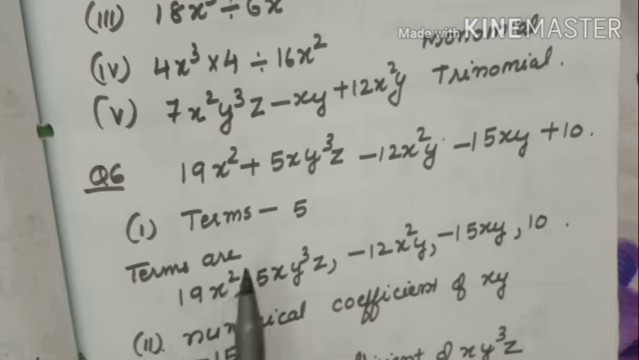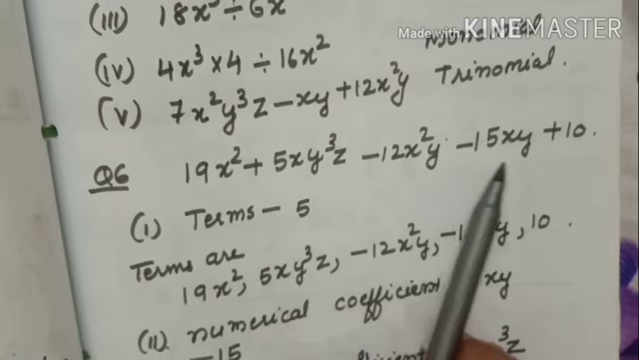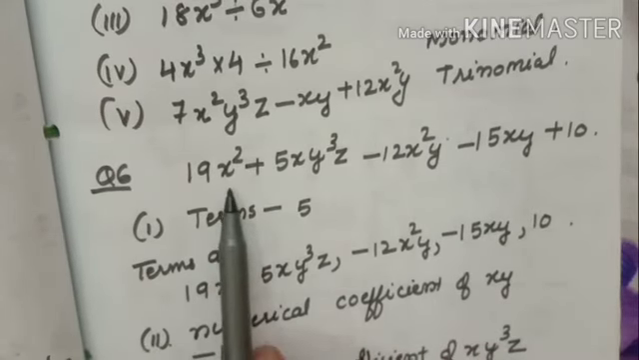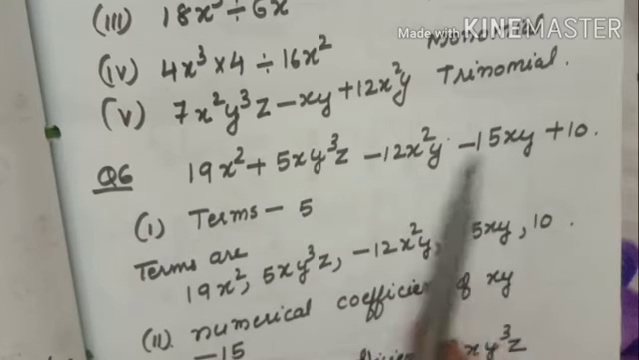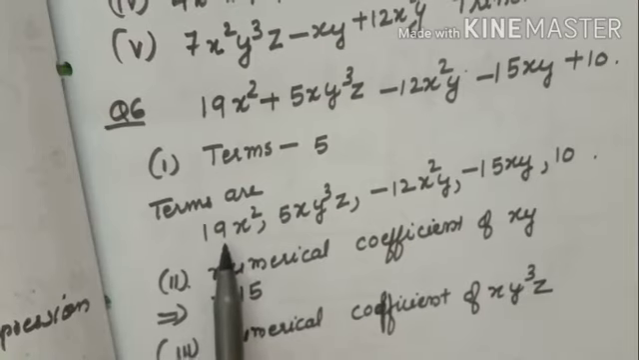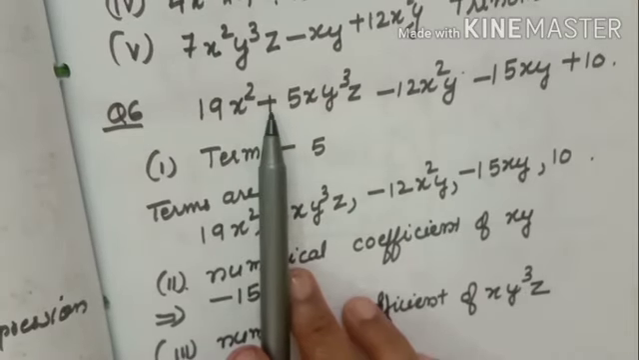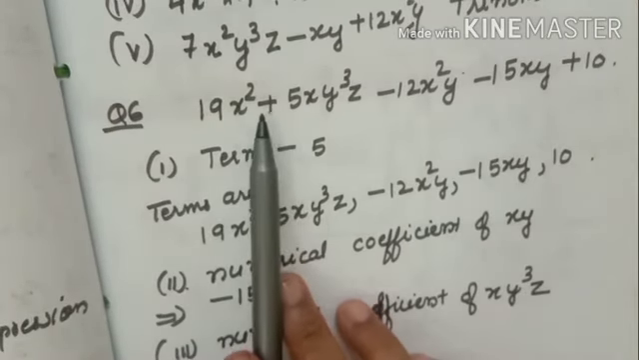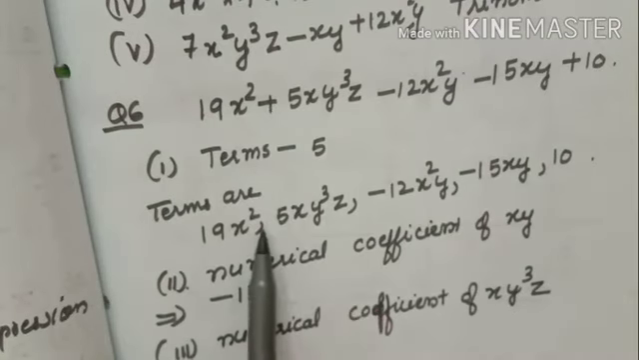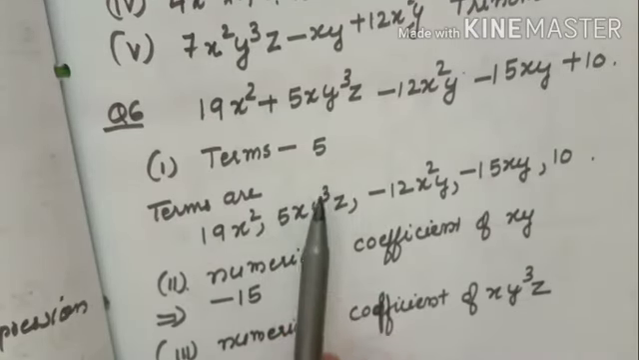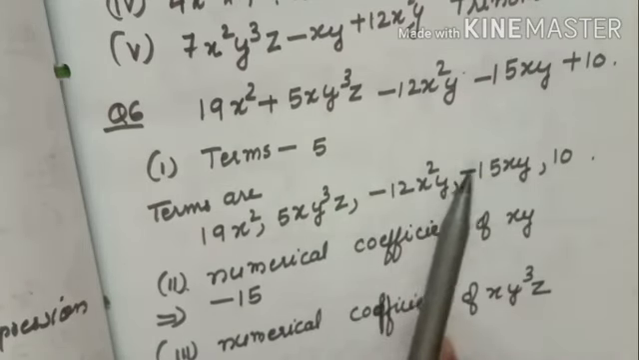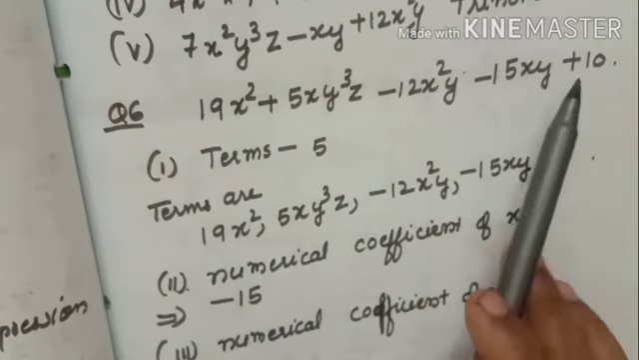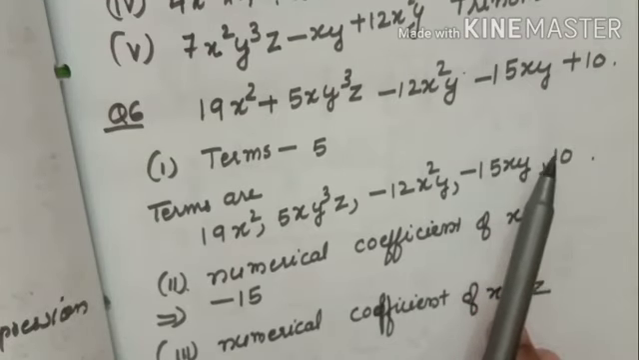Now question number 6. Here the expression is given, and we find out how many terms are there. 1, 2, 3, 4, 5 terms are there. Which are the terms? I told you, you take out the plus sign and put a comma. 19x square, 5xy cube z, minus 12x square y, minus 15xy, comma, 10. Nothing is there, meaning plus.